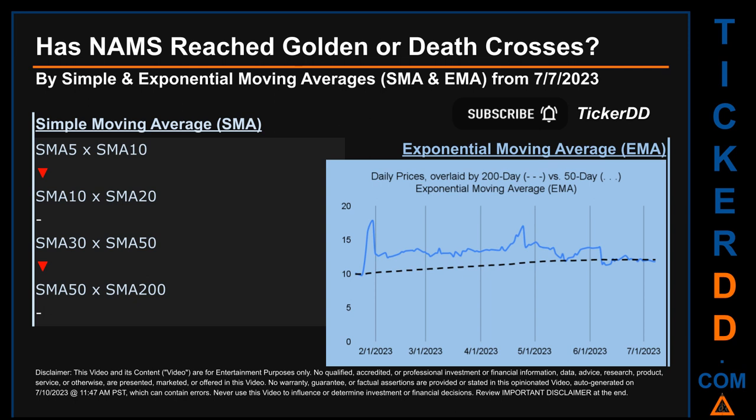Continuing with SMA, we looked across the 5 to 10, the 10 to 20, and the 30 to 50-day ranges to see if golden and death crosses had been reached. We found death cross signal for the 5 to 10 and the 30 to 50. We could not find either golden cross or death cross signal for the 10 to 20 and the 50 to 200.